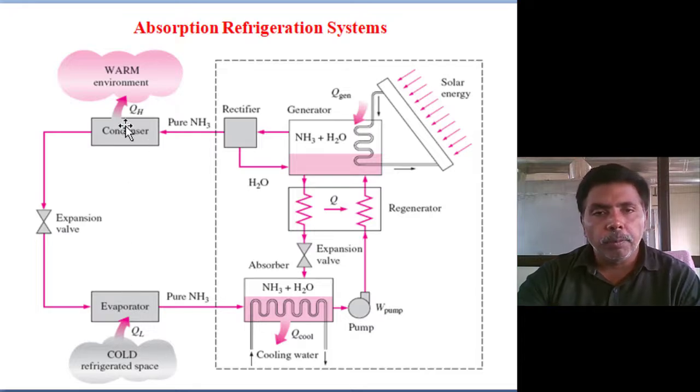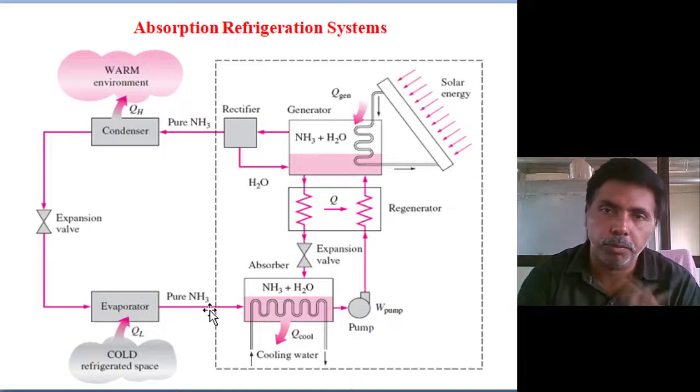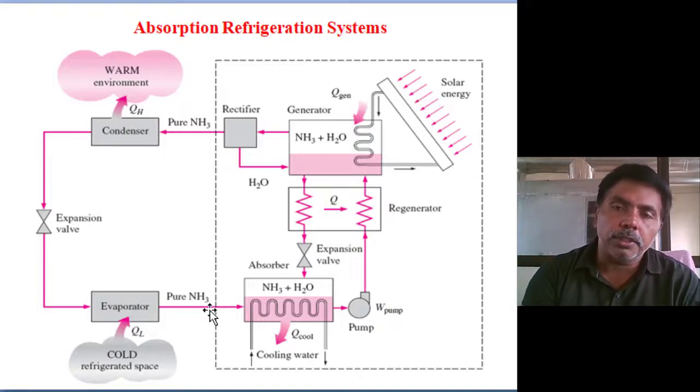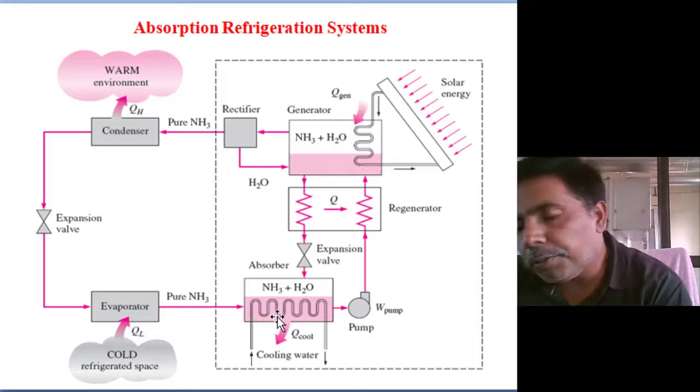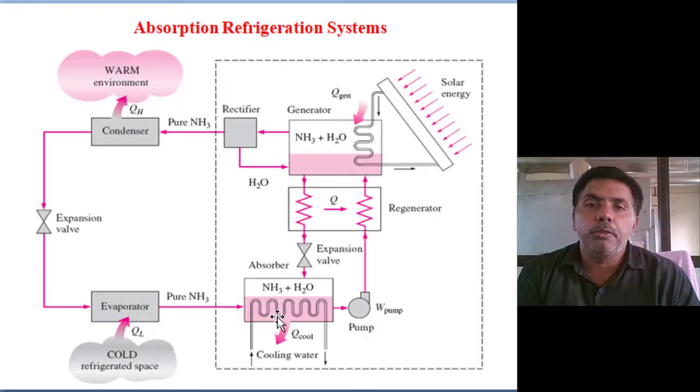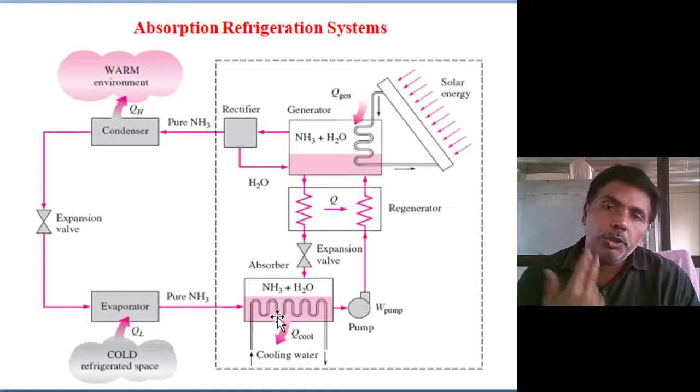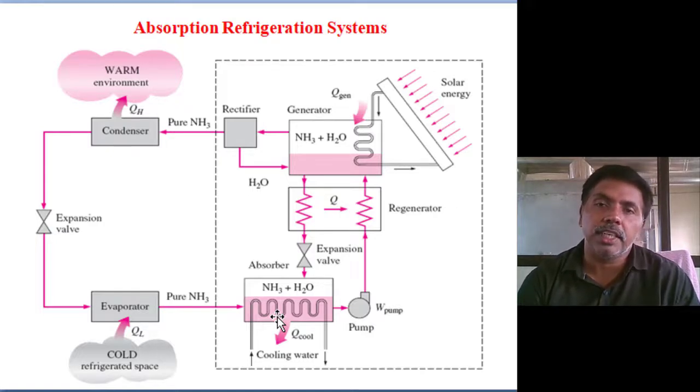You see, this our condenser is there, condenser outlet we are expanding, throttling, then low pressure wet vapor is entering into the evaporator, absorbing the heat, and it is moved to the dry vapor. Up to this both are same. Then this dry vapor is absorbed by the absorbent. So for this purpose, in this absorption refrigeration, we are using a pair of fluids. Means one acts as absorbent, another one acts as a refrigerant.